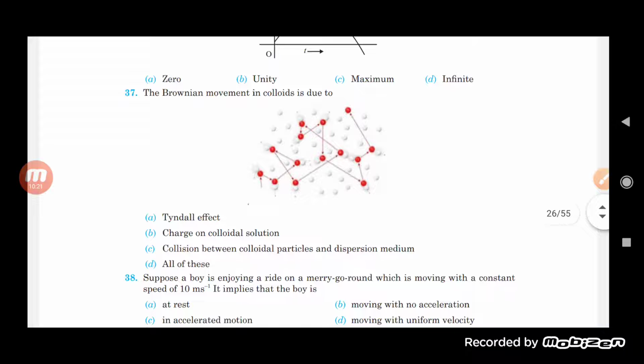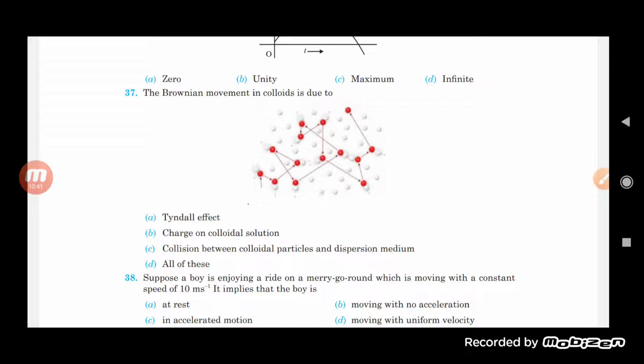Now see here, the Brownian movement in colloids is due to what? Why does the Brownian movement generally occur? The options are: first, Tyndall effect; second, charge on colloidal solution; third, collision between colloidal particle and dispersion medium; and fourth, all of these.